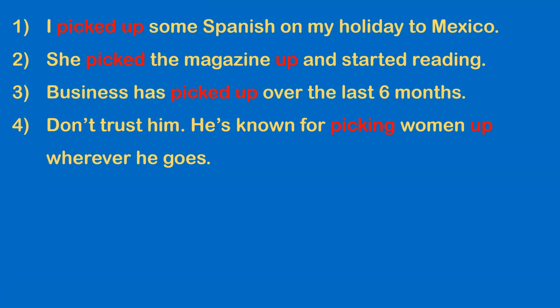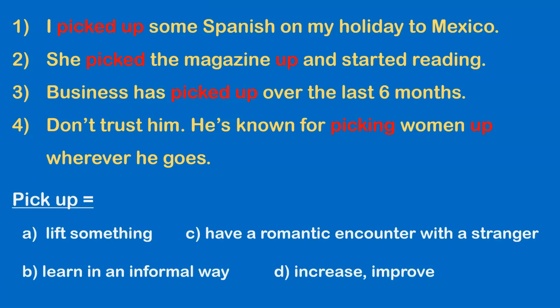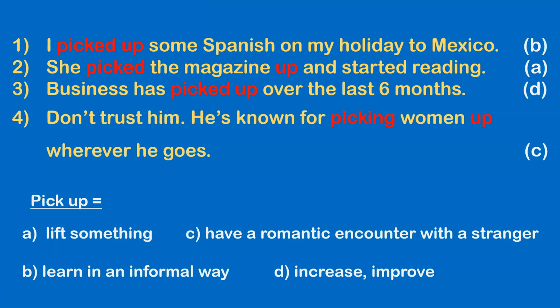Pause the video and read these sentences. Now match the phrasal verb in each sentence with an appropriate meaning below. And check your answers.